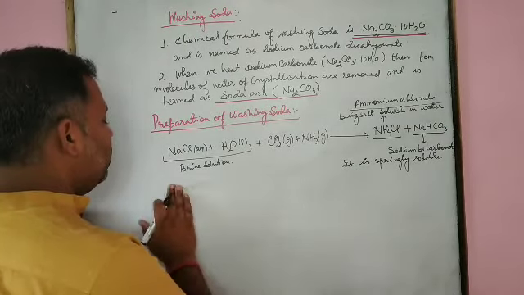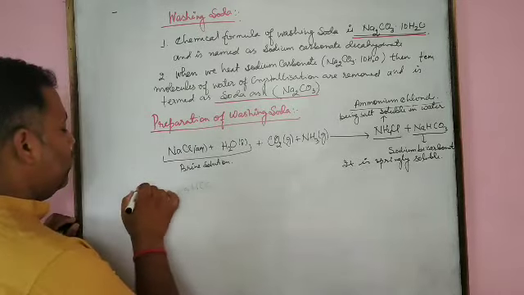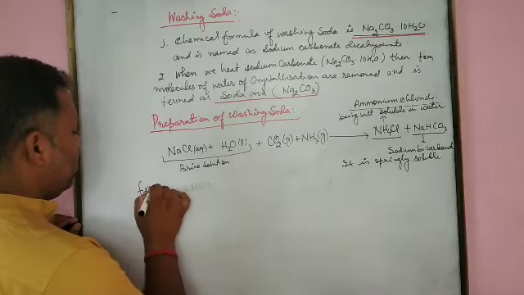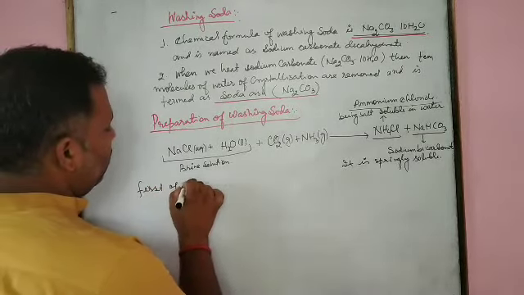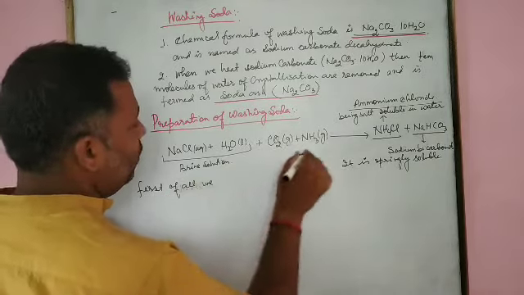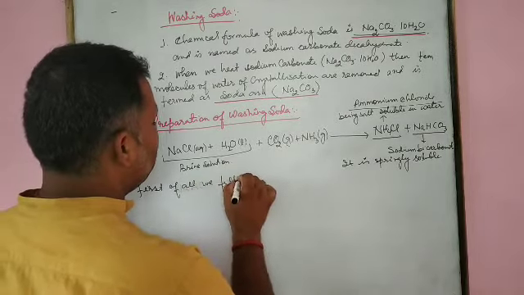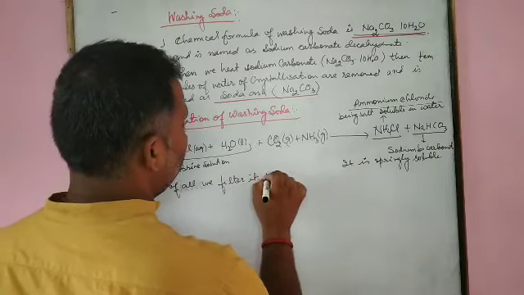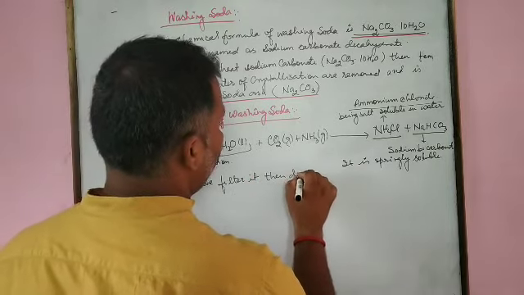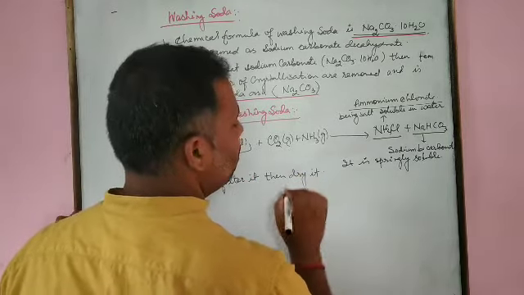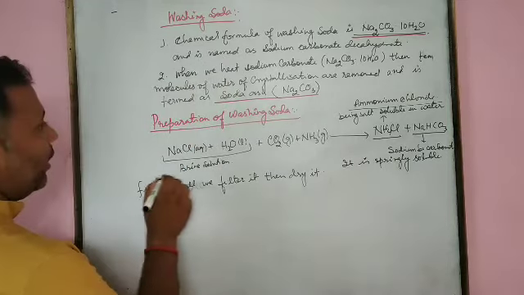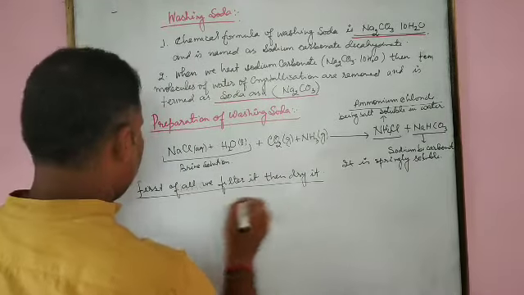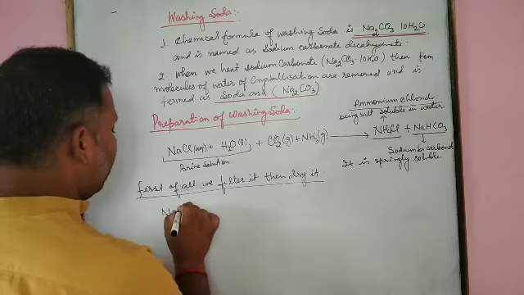First we filter it, then dry it. After filtering and drying, we heat the sodium bicarbonate.